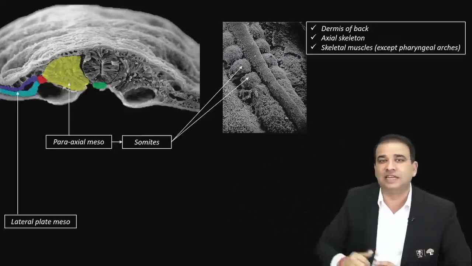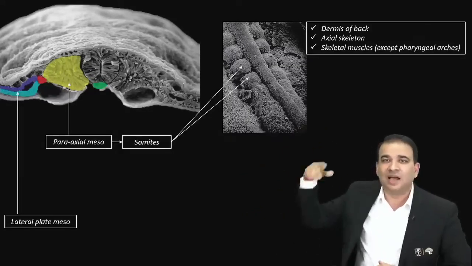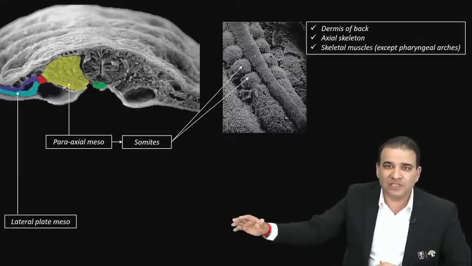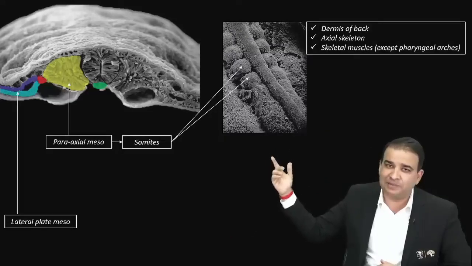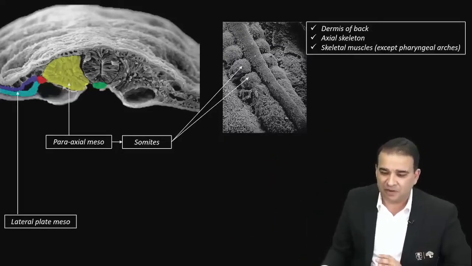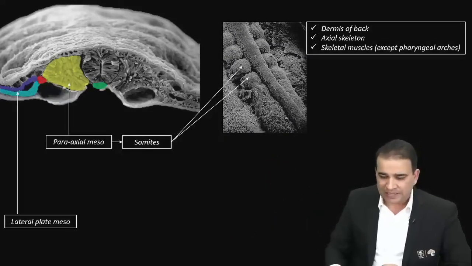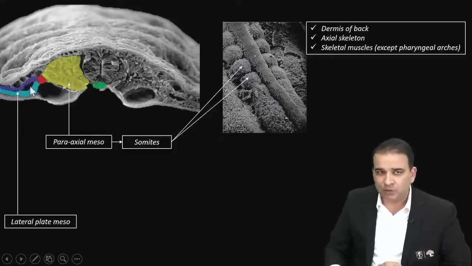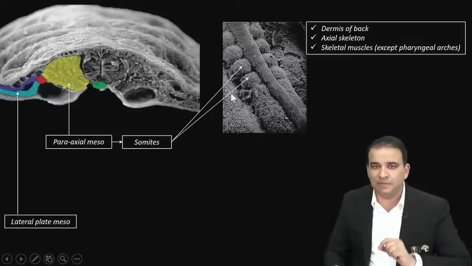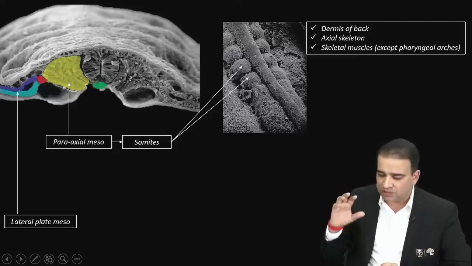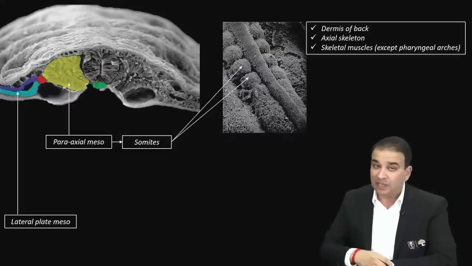You already know what the derivatives of lateral plate mesoderm are. Whatever is not formed here will be formed there. Whatever is not formed from the somite or paraaxial mesoderm will be formed from the lateral plate mesoderm. But look at one thing, guys. Can you see the lateral plate mesoderm is dividing into two parts? There is a coelom in between. Now there is a formation of a coelom called the intraembryonic coelom, and that intraembryonic coelom divides the lateral plate mesoderm into two parts.